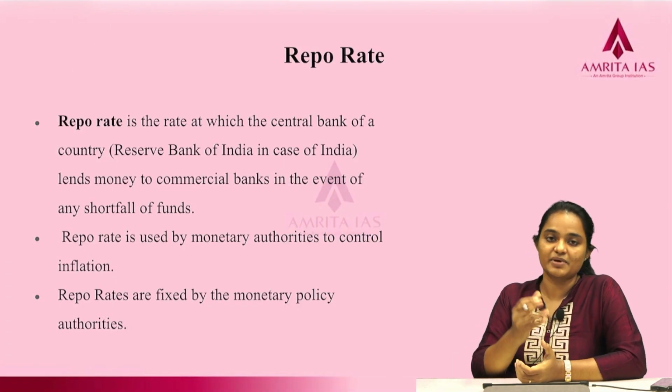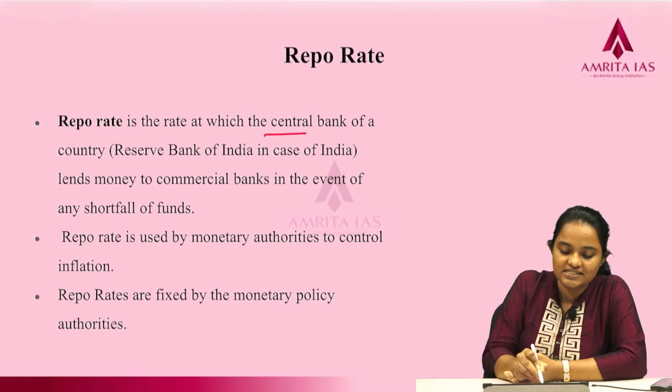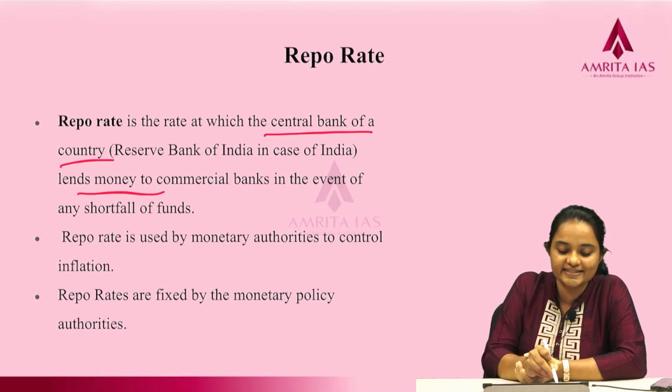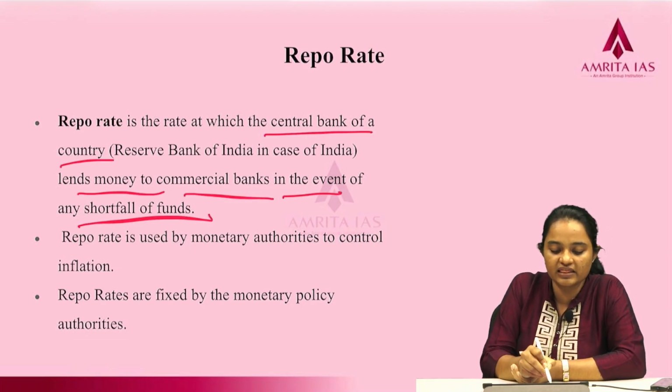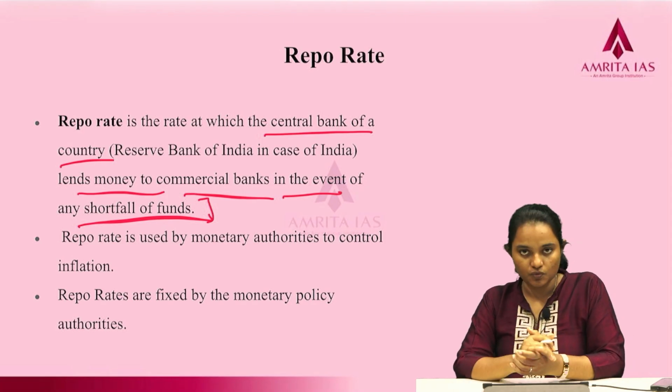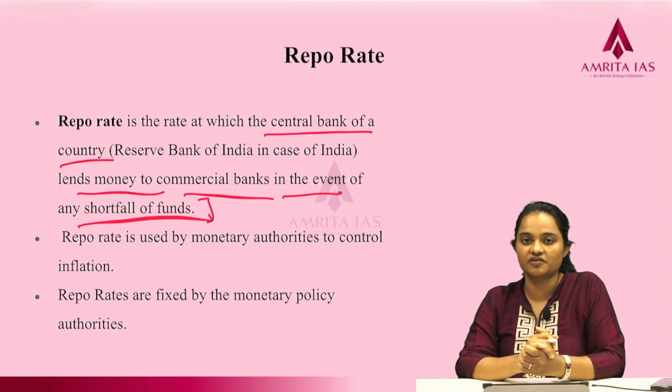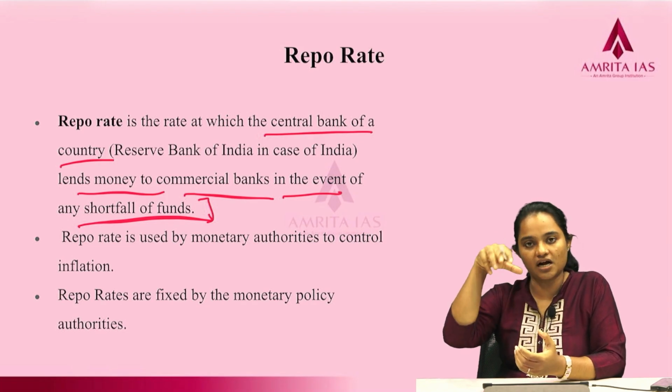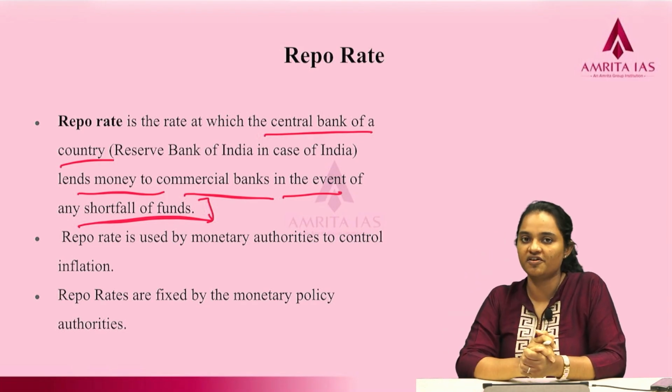Repo rate is basically the rate at which the central bank of a country lends money to commercial banks in the event of any shortfall of funds. As we know, RBI sits at the center of the financial banking system. Every bank comes under the supervision and monitoring of RBI.